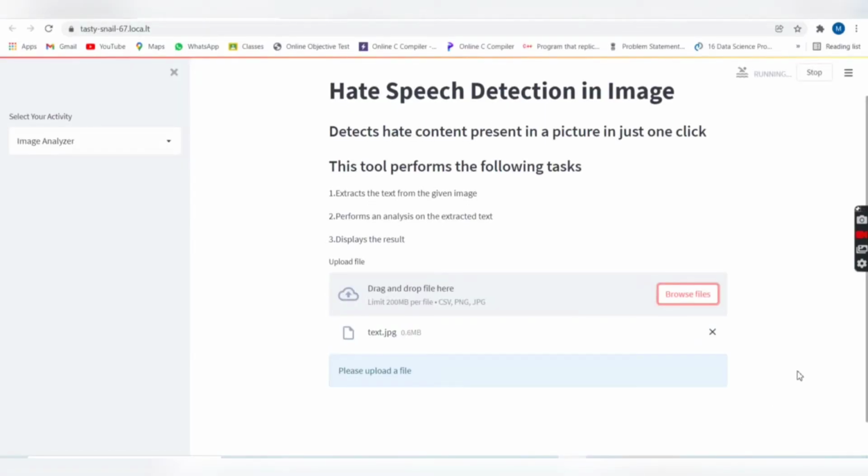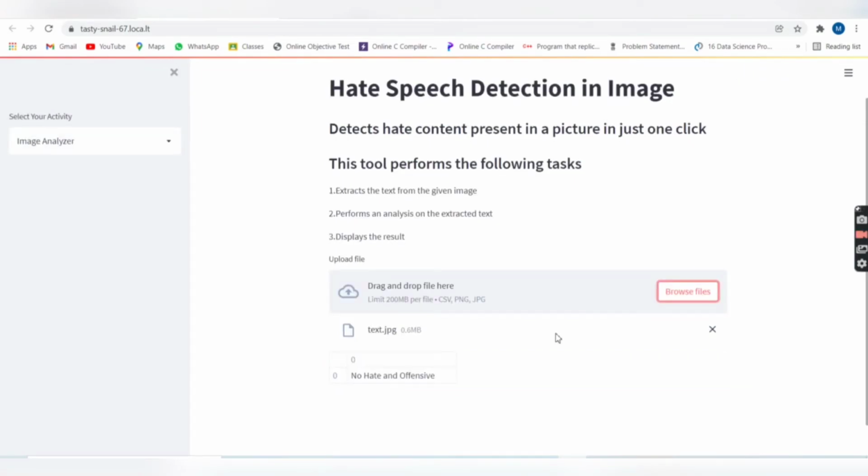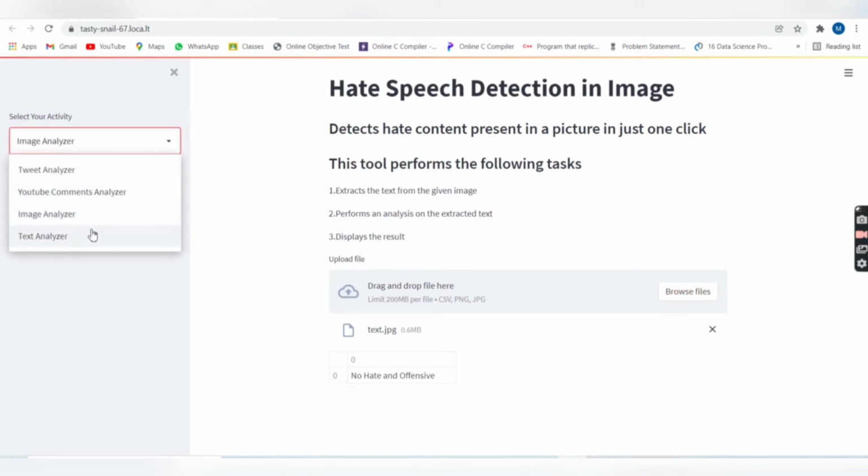So once you upload your image, it runs analysis. Once analysis is done, you will be able to see the result here. As my image has no hate or offensive comments, it shows that there are no hate and offensive comments. So the final one is the text analyzer.